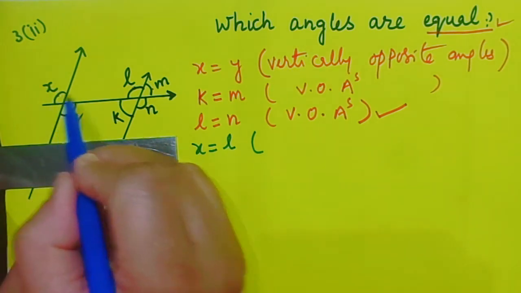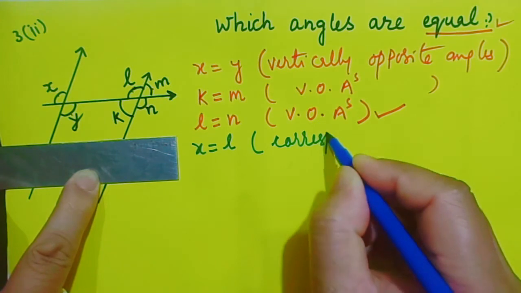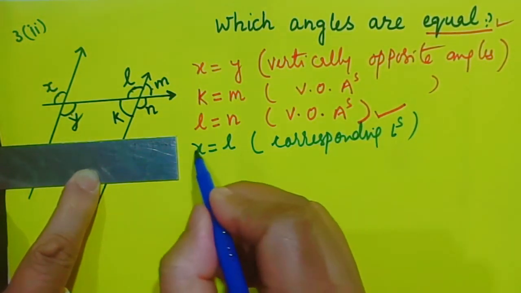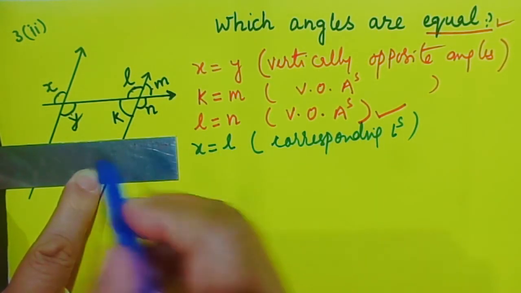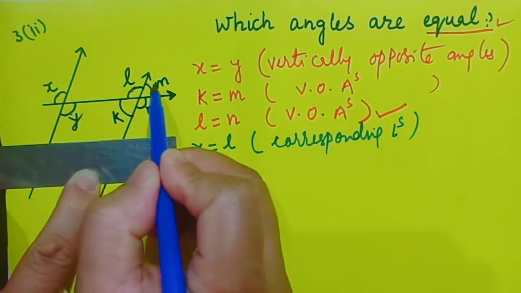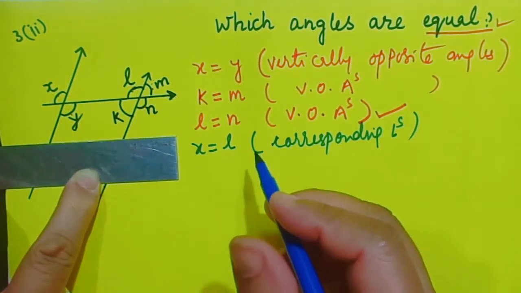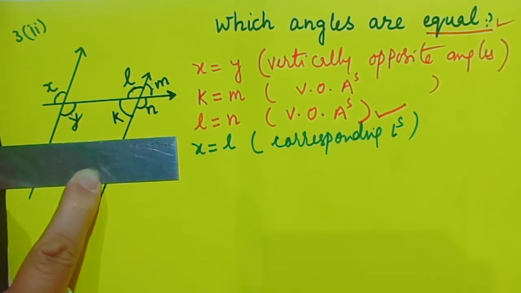They are corresponding angles. Okay, fine. X and L are corresponding, but why are they equal? Because the lines are parallel. Until and unless the lines are parallel, you cannot make these two corresponding angles equal.